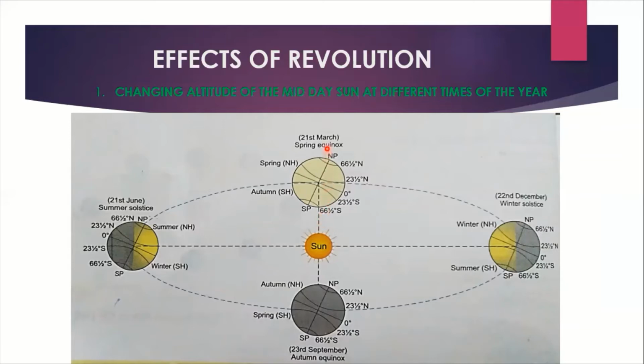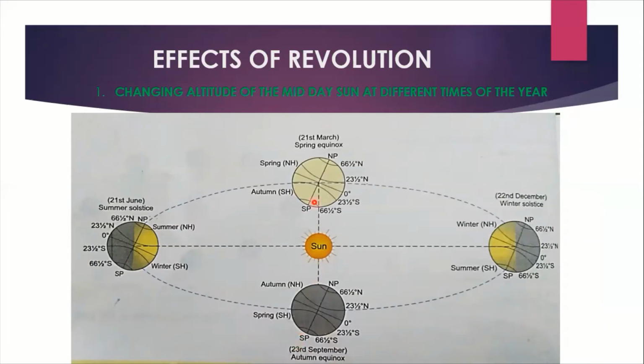So here you can see different dates are written. 21st March, 21st June, 23rd September. Actually, this is 22nd, that I will explain how it is, and 22nd December. Now, the altitude of the sun we are going to explain first. On 21st March and 23rd September, the sun rays are falling vertically on equator. You can see here the sun rays are falling vertically. Then see, this 23rd September is connected with leap year. If it is leap year, it is 22nd September, and if it is normal year, it is 23rd September.